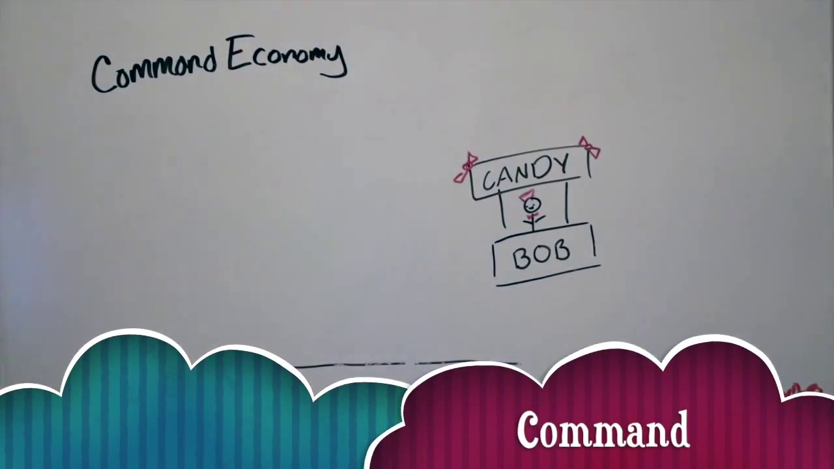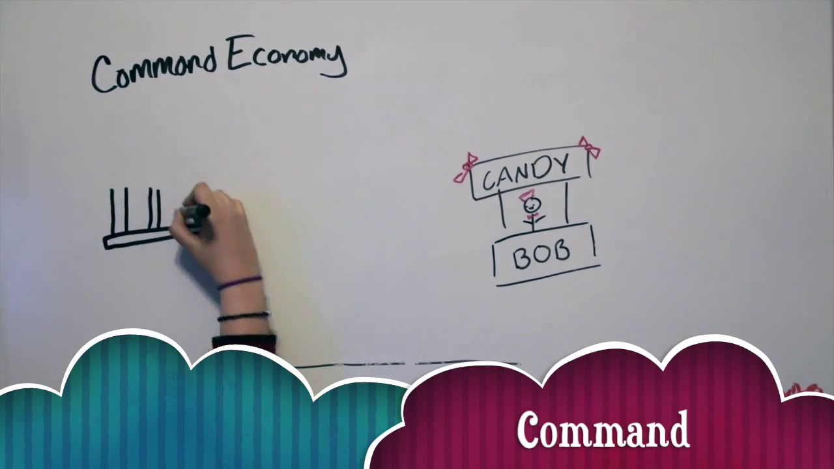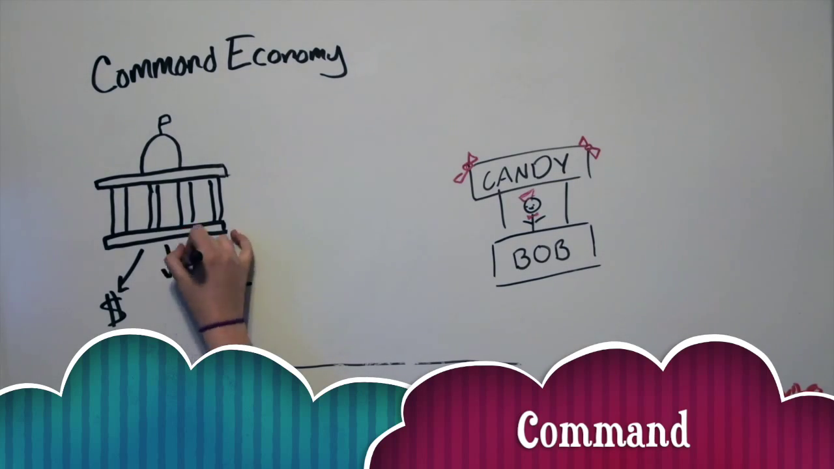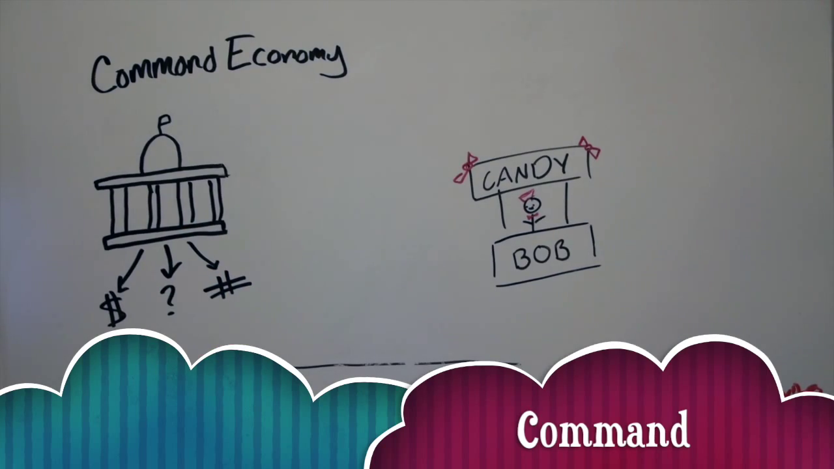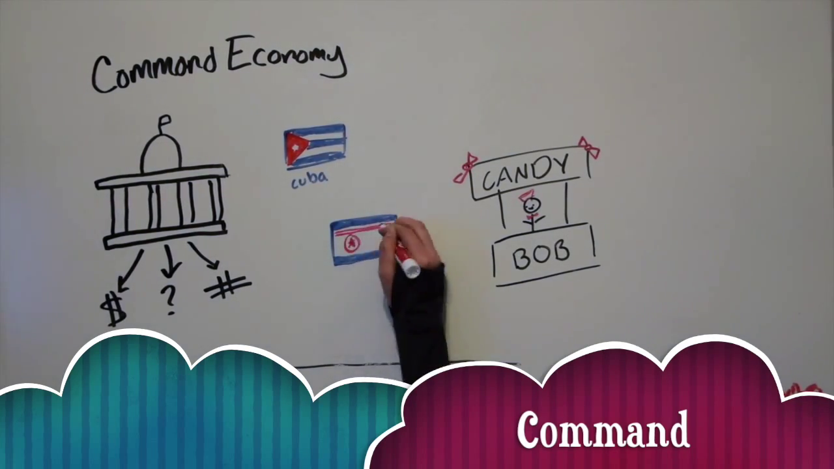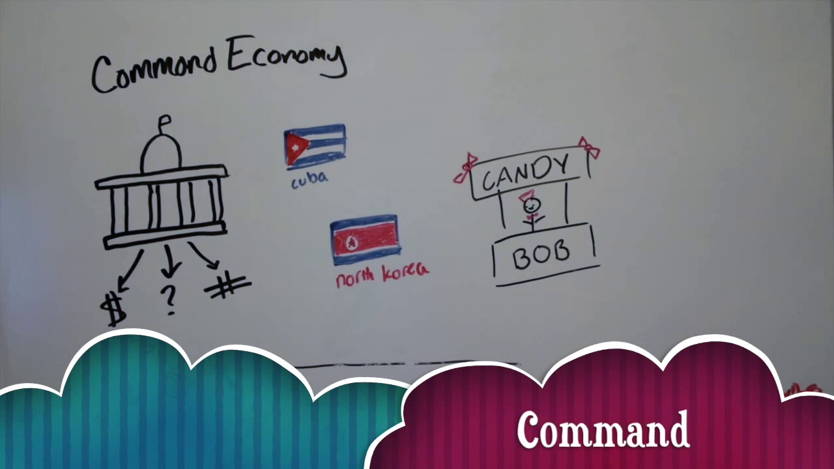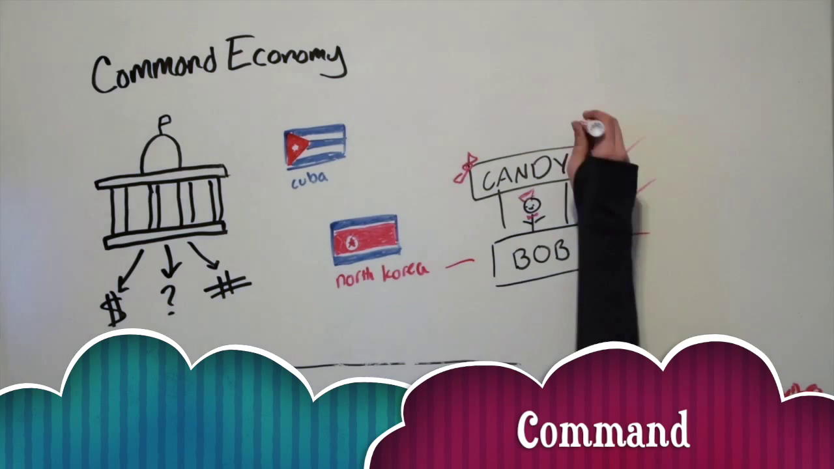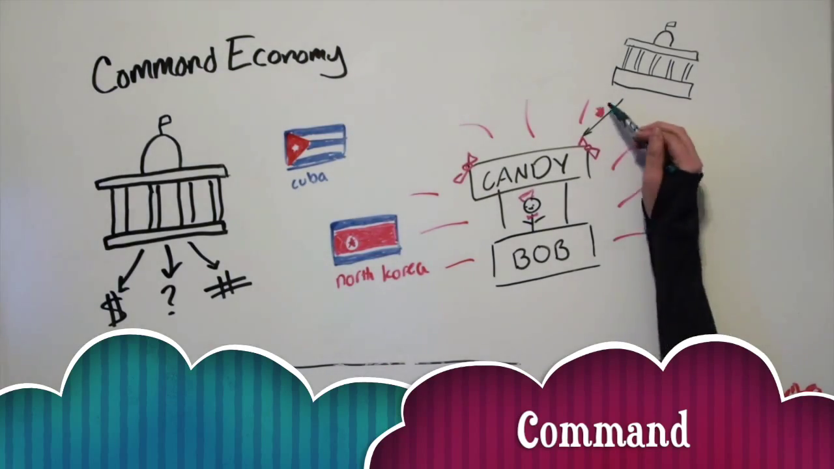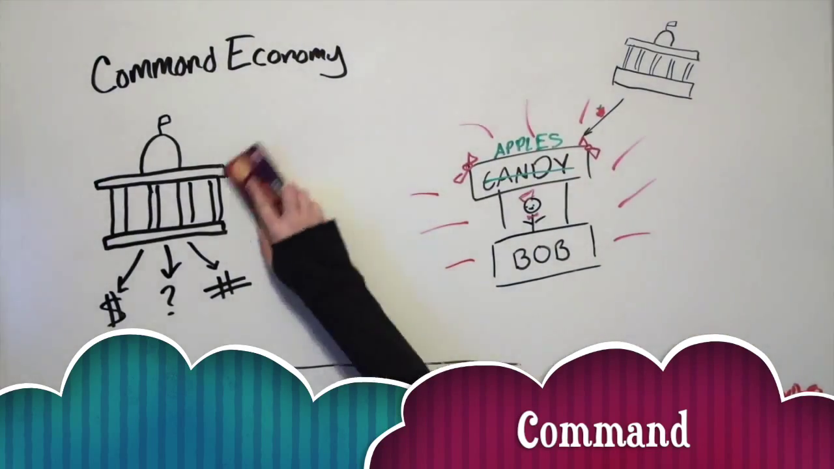First is our command economy, also known as a planned economy. In this system, the government decides the price of goods, how much should be produced, and what goods should be produced. This kind of economy is a key feature of any communist society. Some countries that have or have had a command economy are Cuba, China, North Korea, and the former Soviet Union. Let's say that Bob lives in a command economy. His government wants more apples, so they can tell Bob to sell apples instead of his candy, and sell them